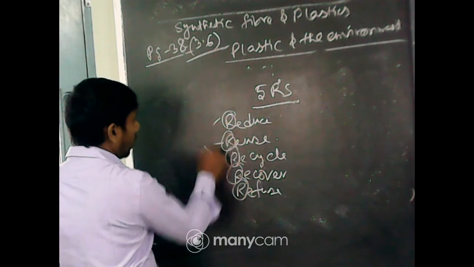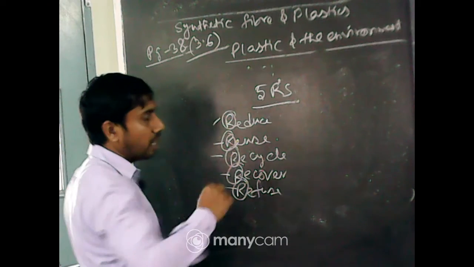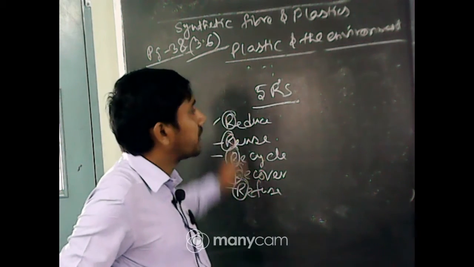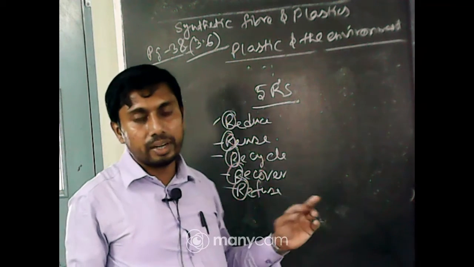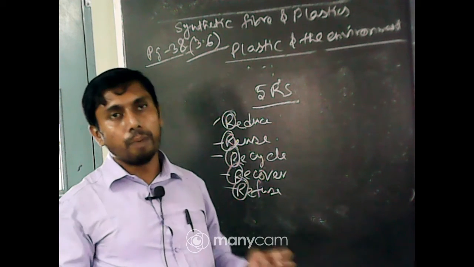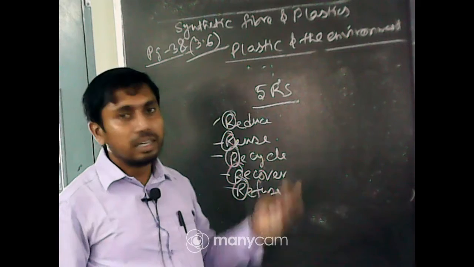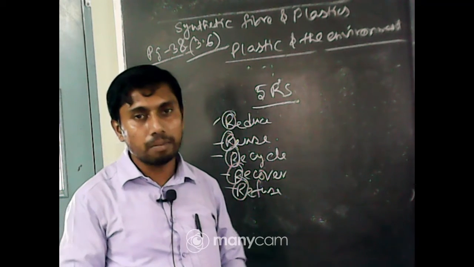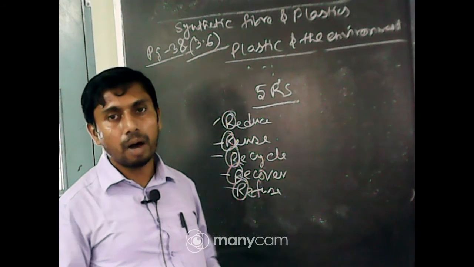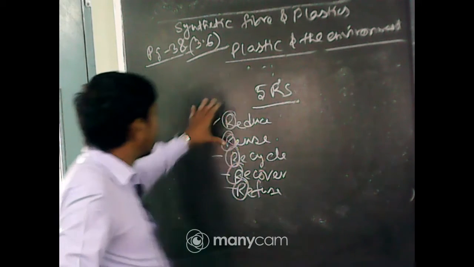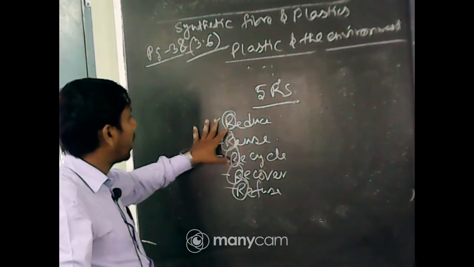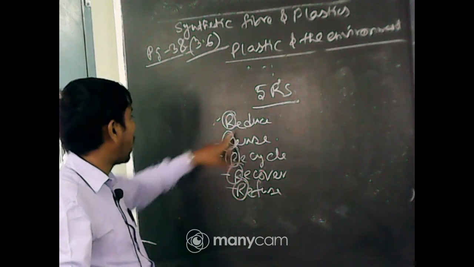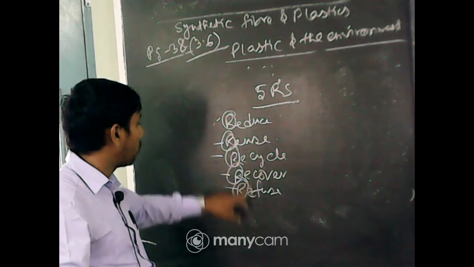So these 5 R's dictate the different areas by which we can decrease the use of plastic, and also the pollution caused by plastics can be somehow decreased. The R's come from the 5 different words: reduce, reuse, recycle, recover and refuse.